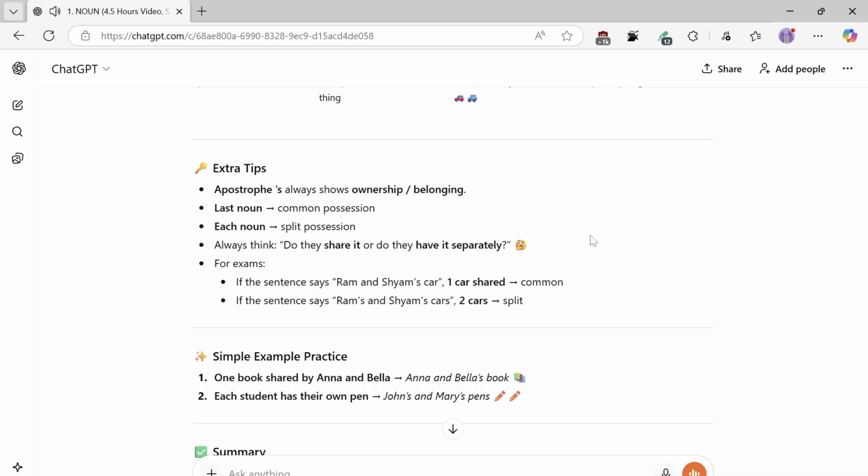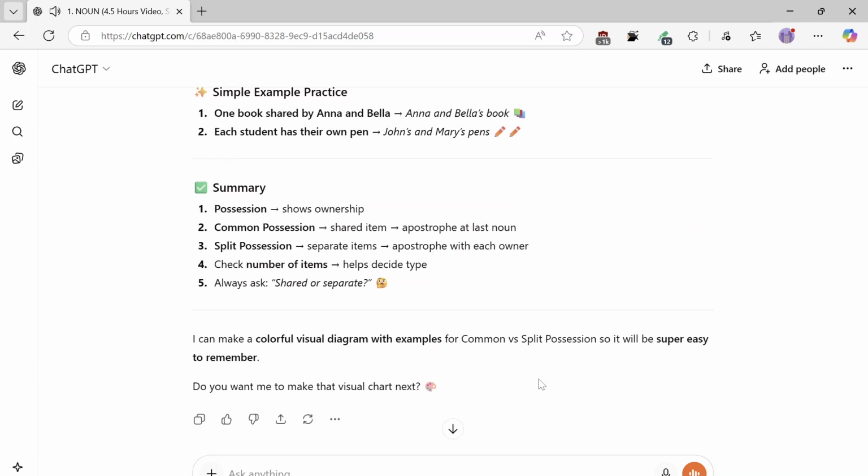For exams, if the sentence says Ram and Shyam's car, it is one car shared, common possession. If the sentence says Ram's and Shyam's cars, it is two cars, split possession. Simple example practice: 1. One book shared by Anna and Bella, Anna and Bella's book. 2. Each student has their own pen, John's and Mary's pens.